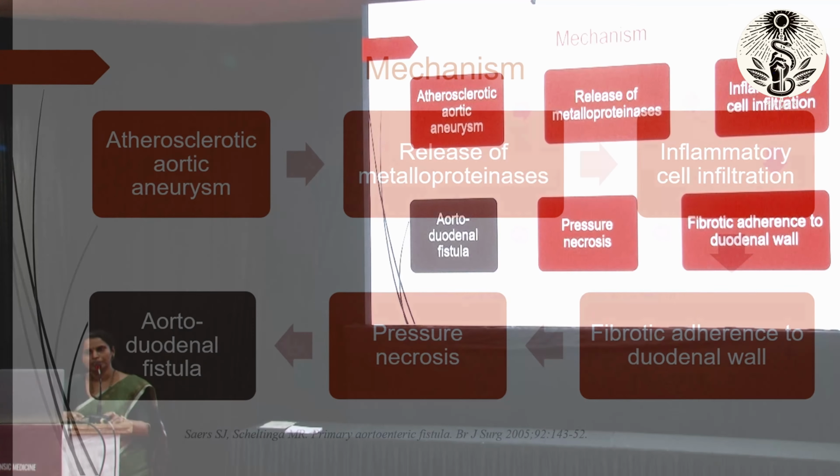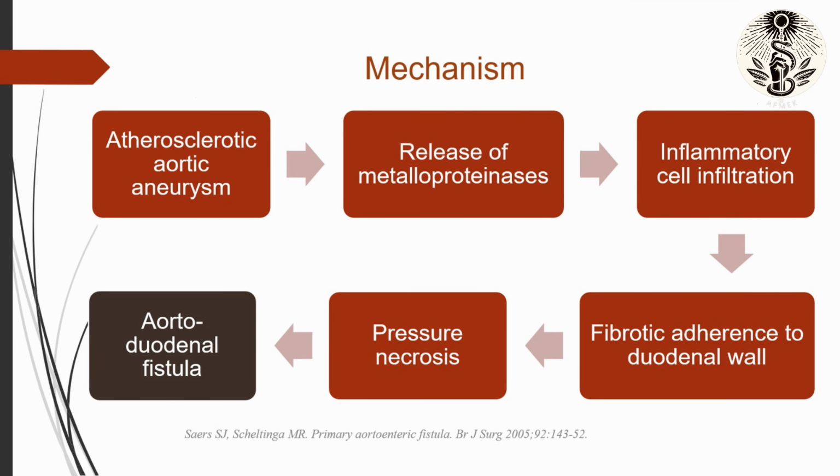Mechanism of fistula formation: atherosclerotic aortic aneurysm causes release of abundant amounts of metalloproteinases. This will result in inflammatory cell infiltration and fibrotic adherence to the duodenal wall, causing pressure necrosis and formation of aorto-duodenal fistula.